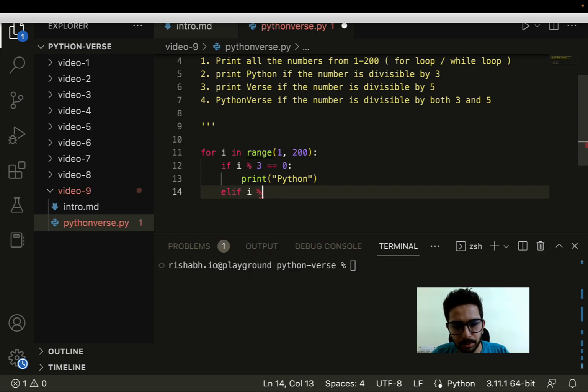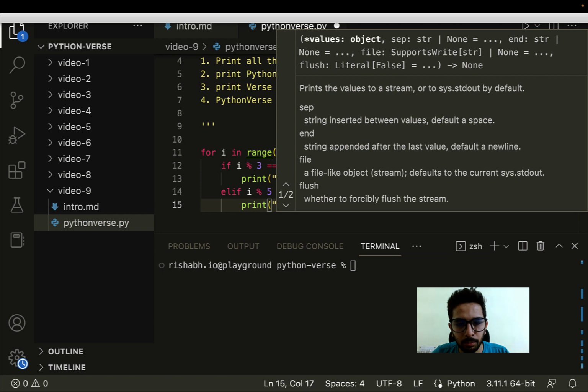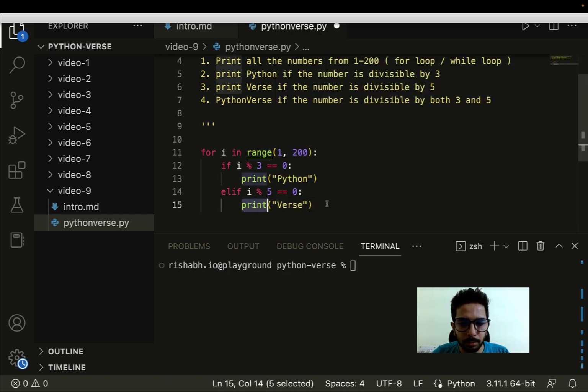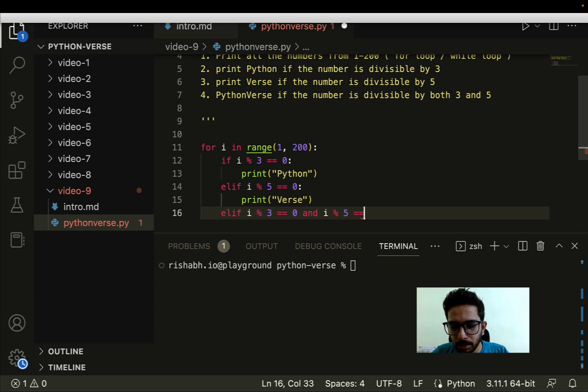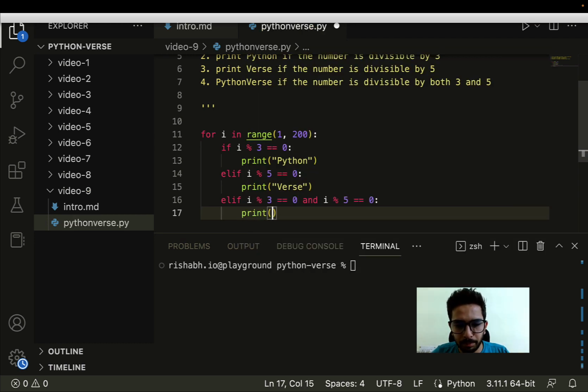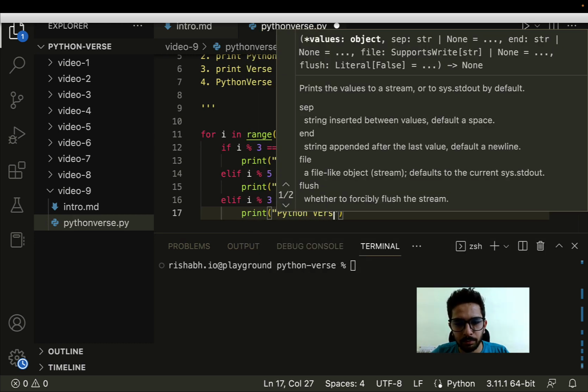If i % 5 equals 0, I have to print verse. Okay. If i % 3 equals 0, and we have covered operators, I hope you understand why we are using and here, and i % 5 equals 0, print Python verse.